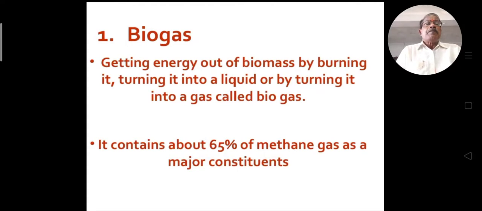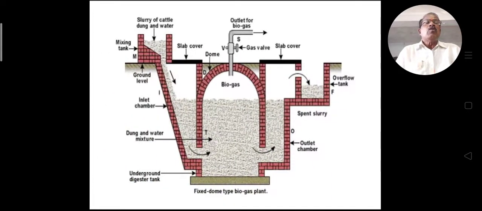That biomass is converted into gas. Getting energy out of biomass by burning it, turning it into a liquid, or turning it into a gas is called biogas. It contains about 65% of methane gas as a major constituent. In this biogas the major gas is methane, and this is used for cooking purposes.